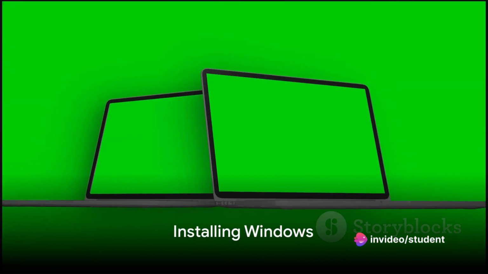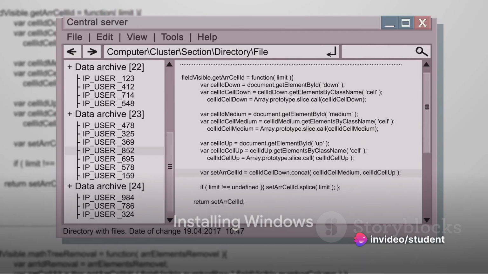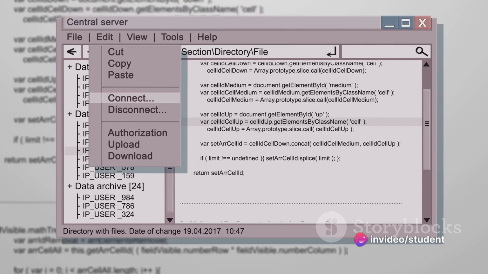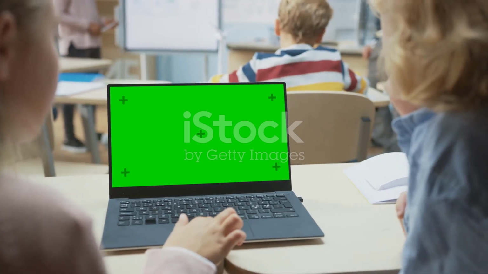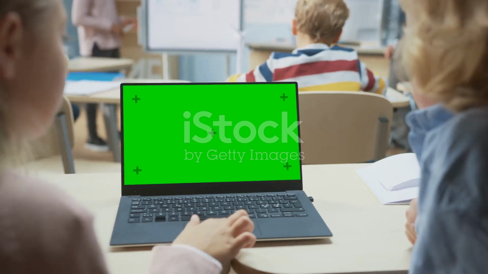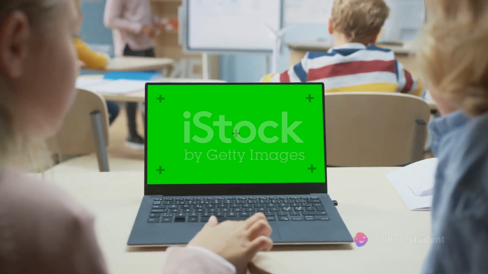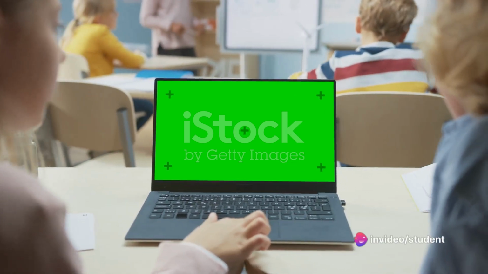So, how does one get Windows on their computer? Well, installing Windows is a process that can be broken down into three main stages: preparing your installation media, booting from it, and then following the installation wizard. Let's go through each of these stages in a bit more detail.